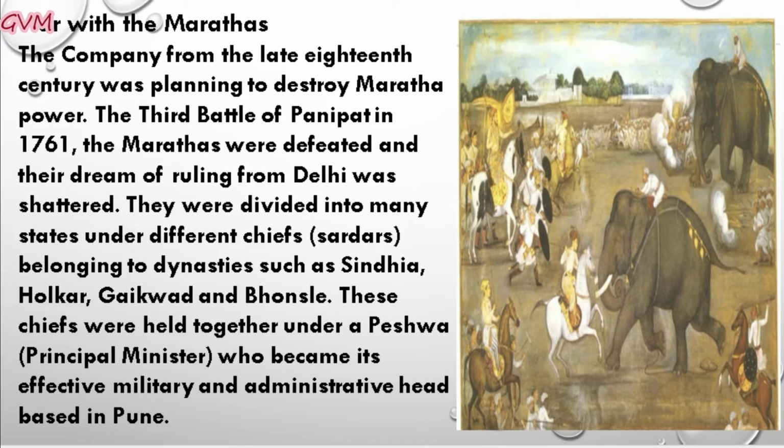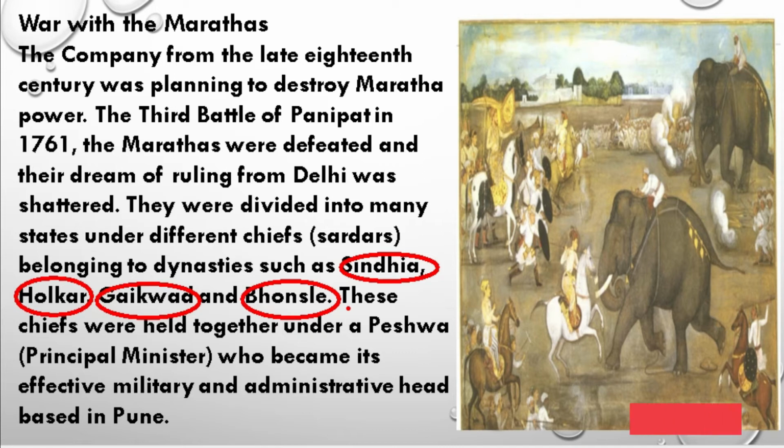And these chiefs belonged to dynasties such as the Sindhya Marathas, Holkar Marathas, Gaikwad Marathas, and Bhosle Marathas. And the chiefs of all these dynasties were held together under a single prime minister, the Peshwa, who became their effective military and administrative head. And basically their headquarters was at that time at Pune.